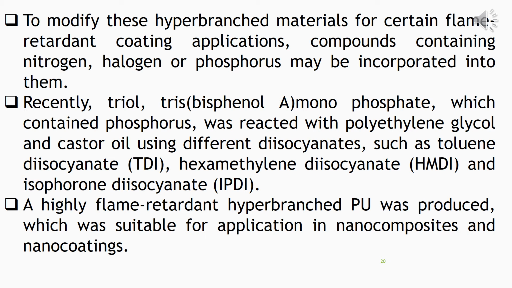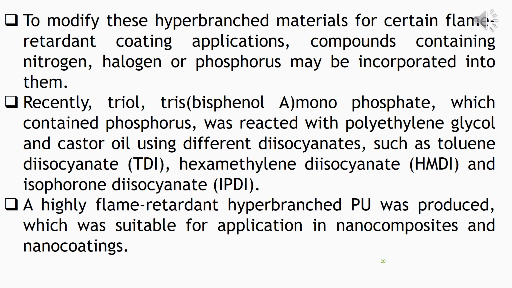So all these were reacted together, and a highly flame retardant hyperbranch PU was produced that was suitable for application in nanocomposites and nano coatings. Nanocomposites are materials made by mixing two or more materials to get desirable properties. So nanocomposites are composites made up of nanoparticles, and then nano coatings.